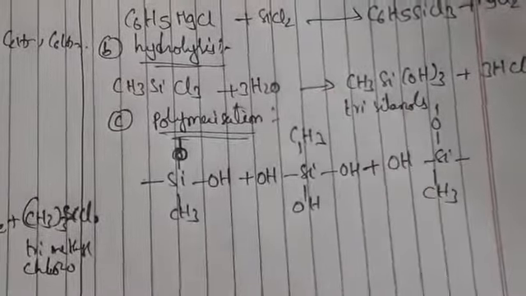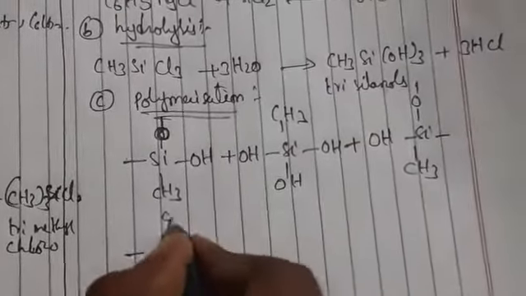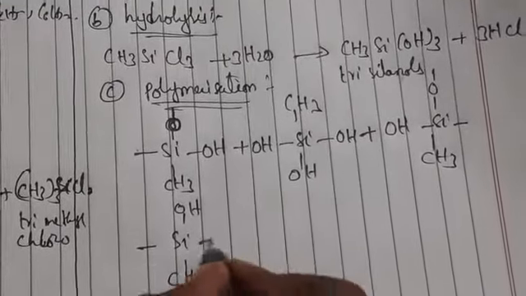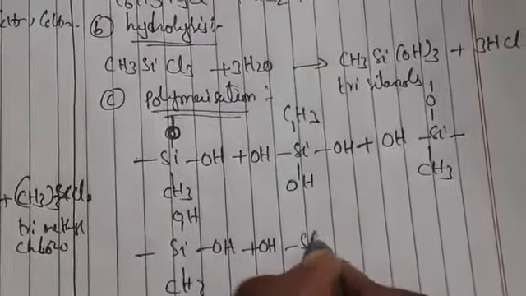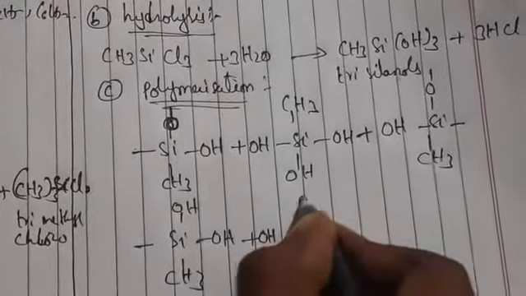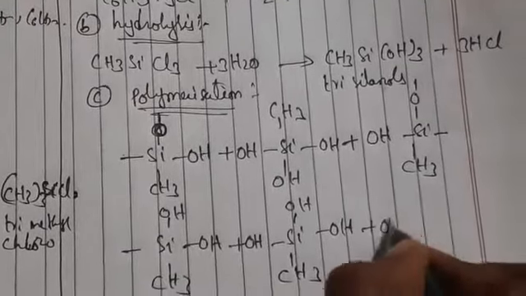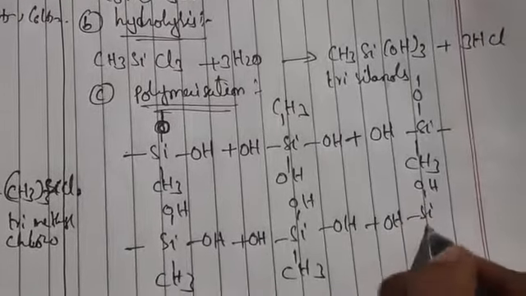In the next step also I have taken the same molecules, Si, OH, CH3, OH, plus OH, Si, OH, OH, CH3. This is the compound I have taken.